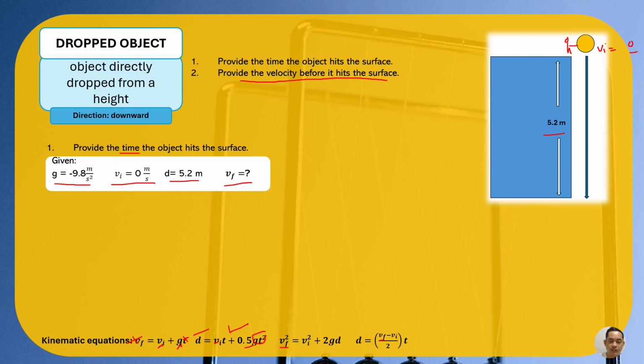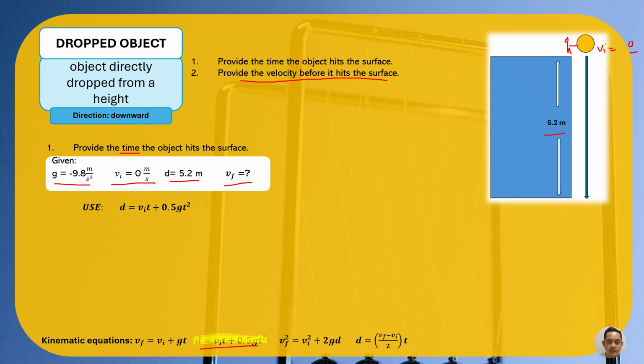So we will be using the second kinematic formula provided in this video. I will erase everything here first so it is clean. We will be using the second one, this one.